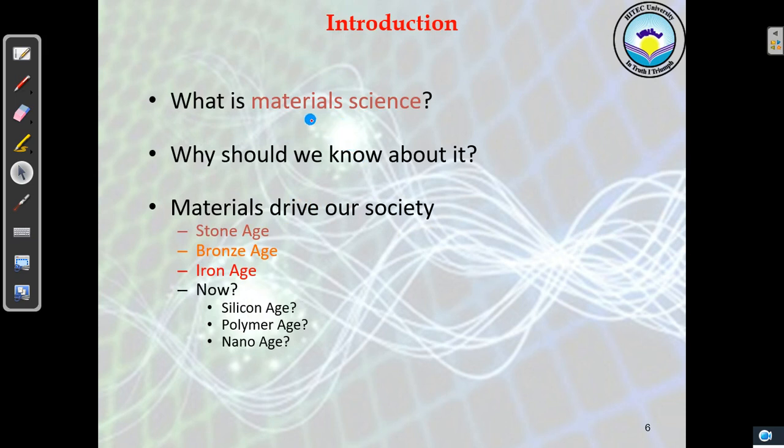We will check out what materials are, what material science is, why we should know about it, and what the materials of different societies were with age. We know that materials are the building blocks of all the engineering branches, and without materials this engineering world is basically nothing.